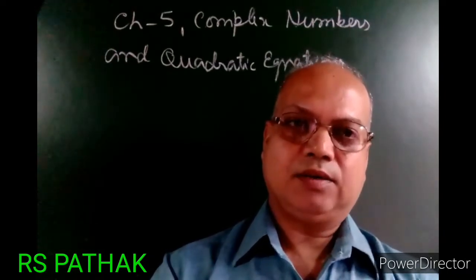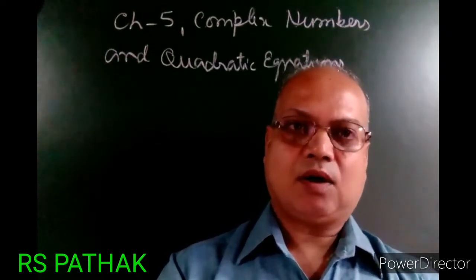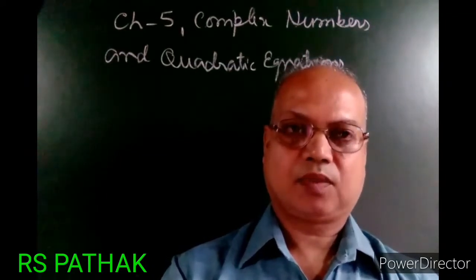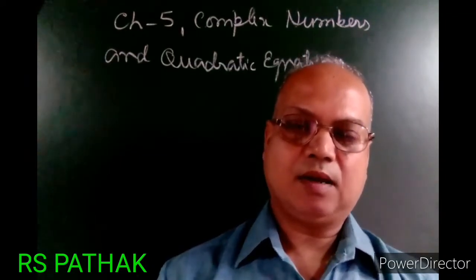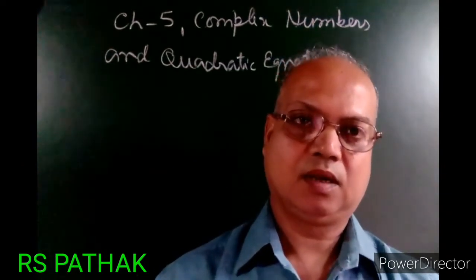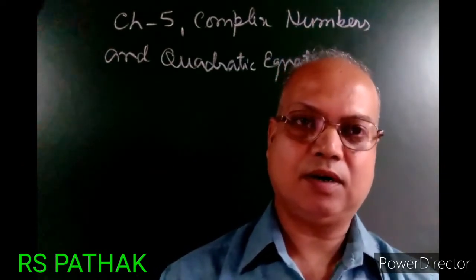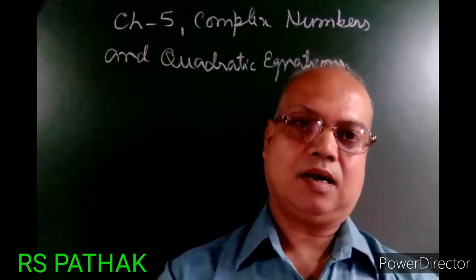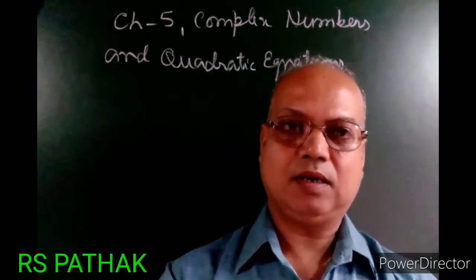Now the question is, what are complex numbers? A complex number is a mixture of two types of numbers. The first type is called real number, and the second type is called imaginary number.